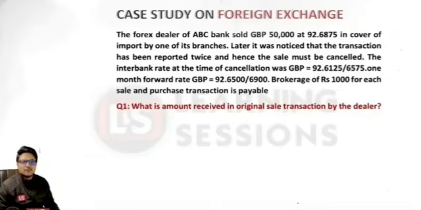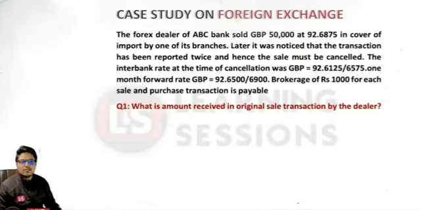It says the forex dealer of ABC Bank sold GBP 50,000 at 92.6875 in a cover of import by one of its branches. So it means there is an import by one of its branches, and keeping that particular thing in mind, they have sold 50,000 Great Britain pounds.